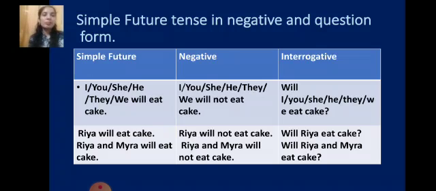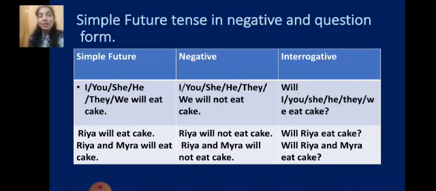Okay. How can we make it negative? I, you, she, he, they, we will not eat cake. So in the negative form, we have to add not after will. For interrogative, will I, you, she, he, they, we eat cake?